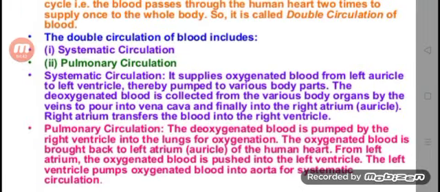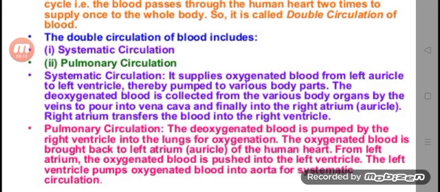What is meant by systemic circulation? It supplies oxygenated blood from left atrium to left ventricle, thereby pumped to various body parts. The deoxygenated blood is collected from the various body organs by the veins to pour into vena cava and finally into the right atrium. Right atrium transfers the blood into the right ventricle. This is the systemic circulation.